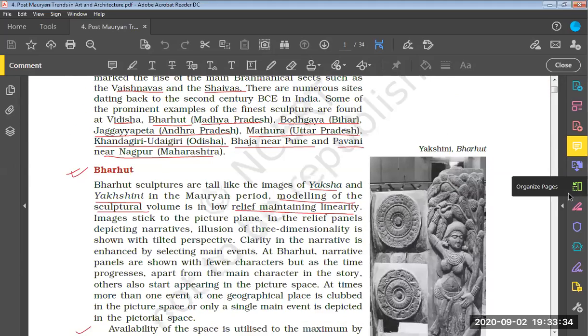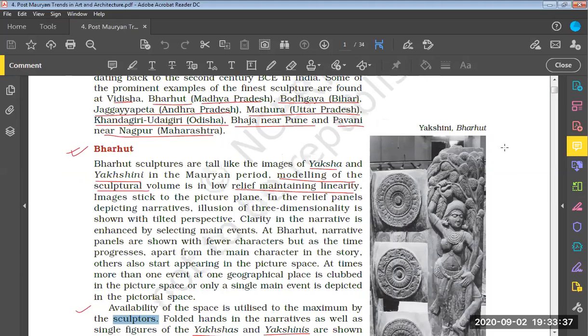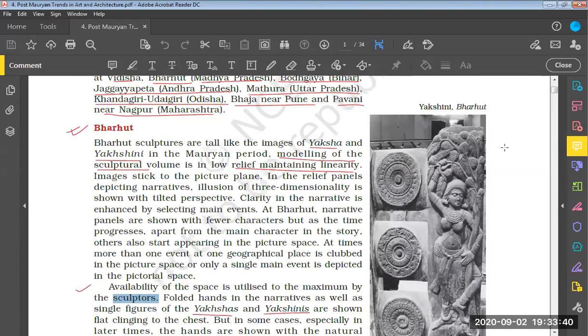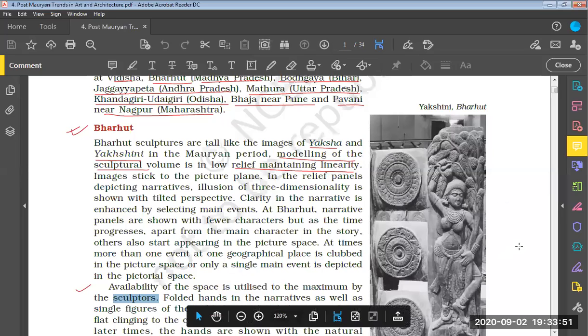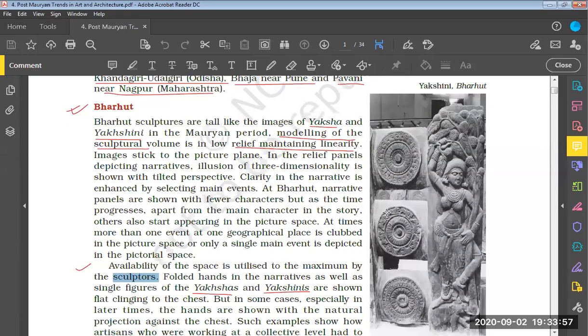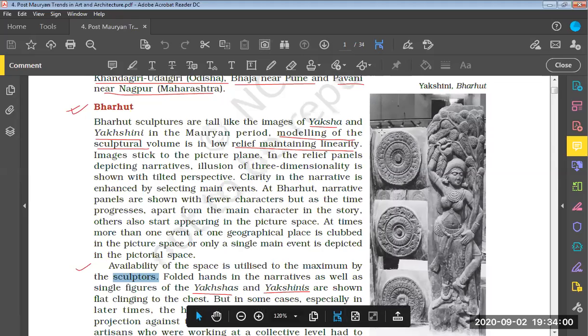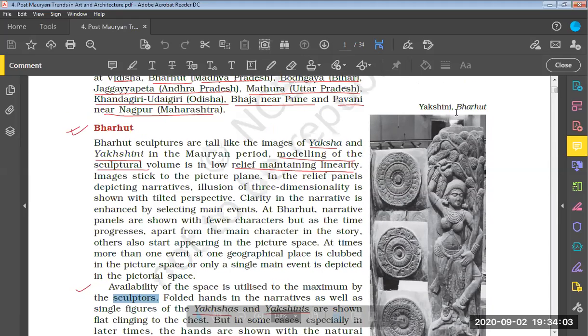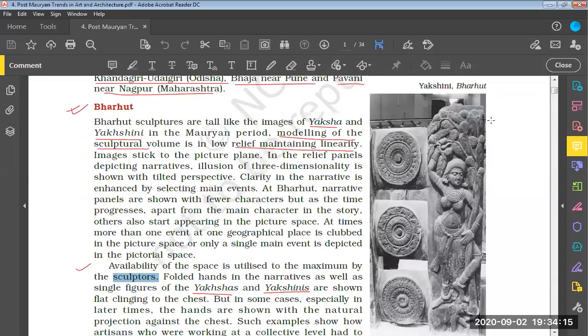Okay, so we will see each and every image. This particular image is the image of Yakshini at Bharhat. Yesterday we had discussed Bharhat, and this is the image of Yakshini at Bharhat. Here you can see this image is very stylistic in nature. The body parts are properly shown, and there are some circular patterns, very elaborate patterns. This sculpture of Yakshini is found at Bharhat, which we had already discussed is a place in Maharashtra.